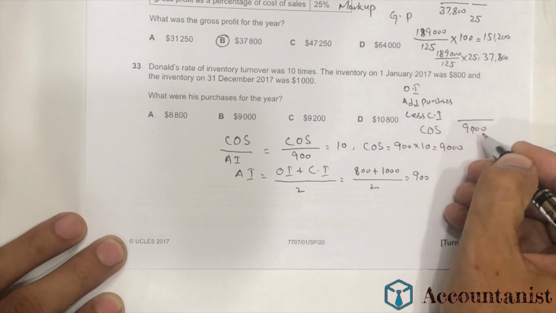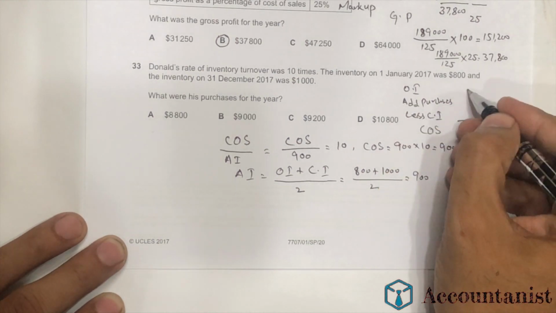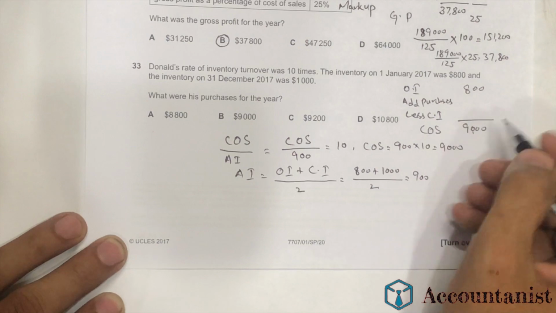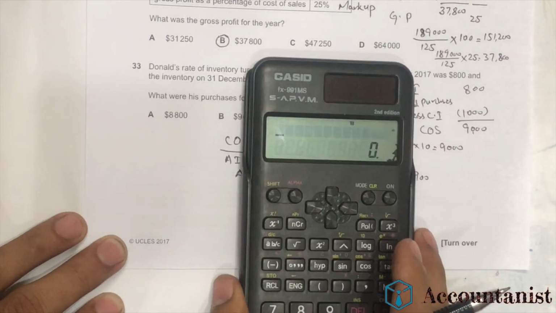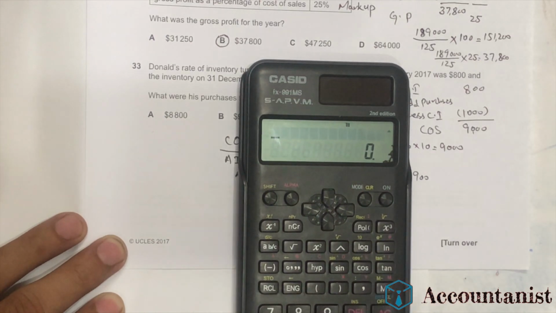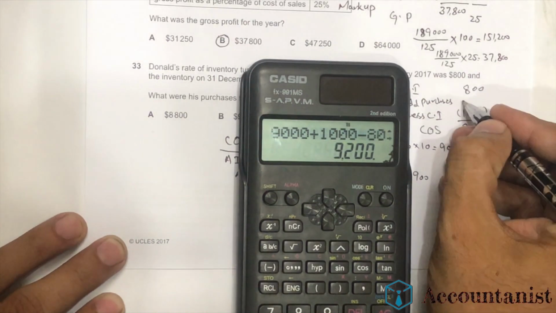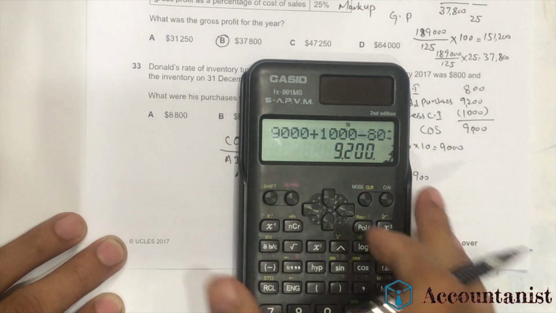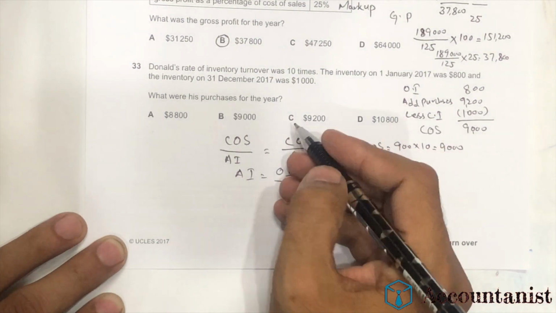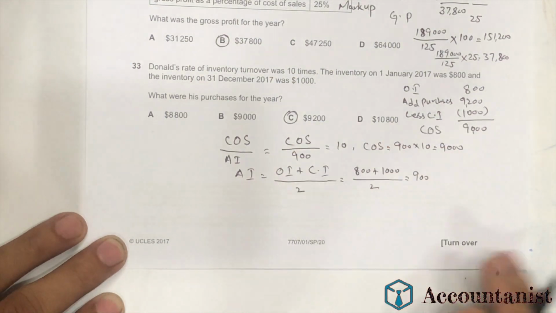I know the opening inventory is 800 and the closing inventory is 1,000. So I'll write it down like this and now I will work this out. 9,000 plus 1,000 less 800 will give me the answer. So 9,200 is the right answer. In the options we have option C here. So that will be the answer. Let's move on to the next question.